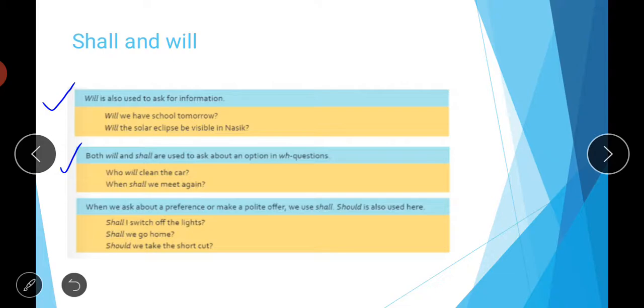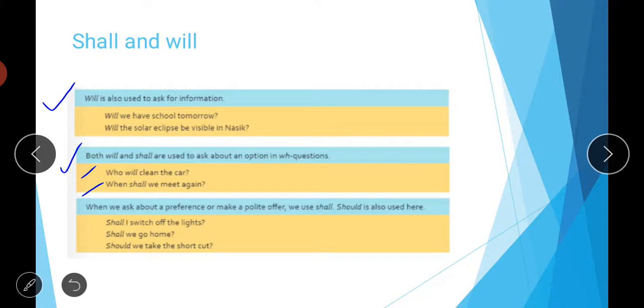For example, who will clean the car? So we are talking about options here, that out of these 3 or 4 students, or these 3 or 4 people, who will clean the car? So when you use WH question words and you want to ask about an option, you can use these words will and shall. Who will clean the car? When shall we meet again? So like this, when you are using these WH words, you can use the word will and shall to ask about an option.